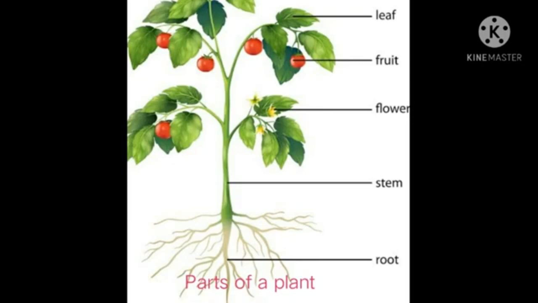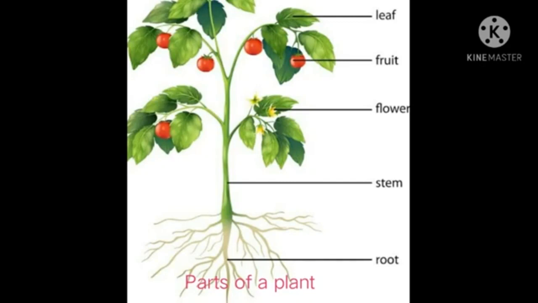The stem conducts water and minerals from the root to the leaves. It also carries the food manufactured by the leaves to other parts of the plant.